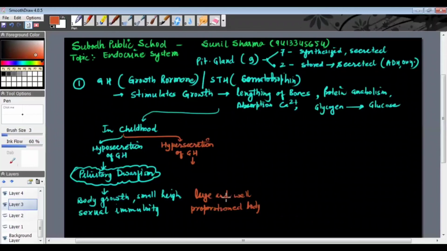Because if in a person the amount of growth hormone is proper, then proper growth will be there. But if hypersecretion more than normal is there, then the person will be tall, uski height thodi zyada hogi, and in that case the person will be suffering from a disease, giantism.